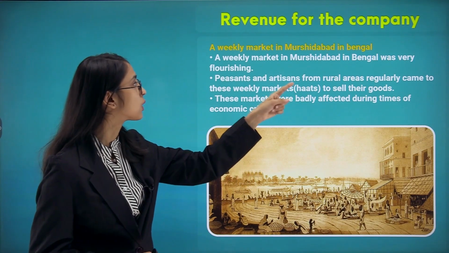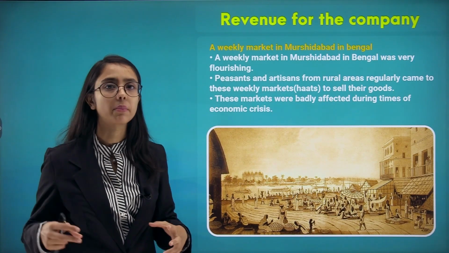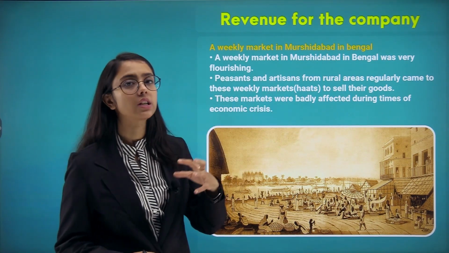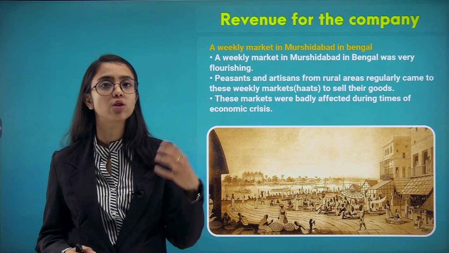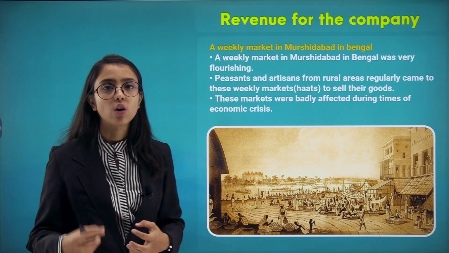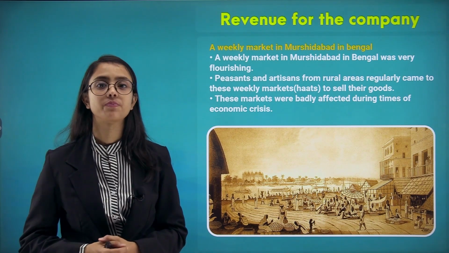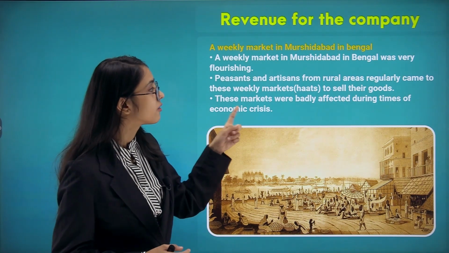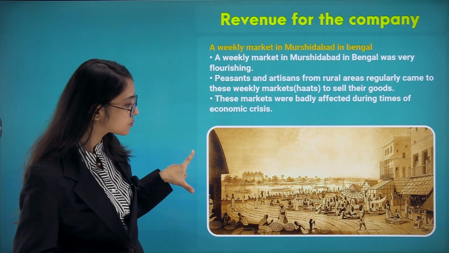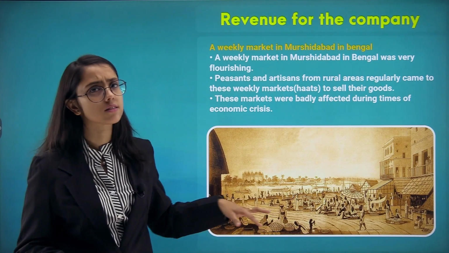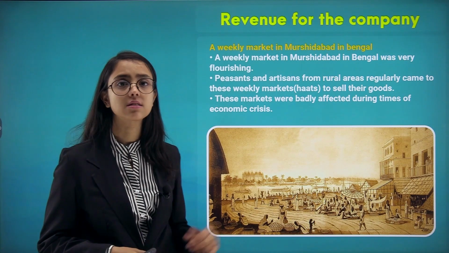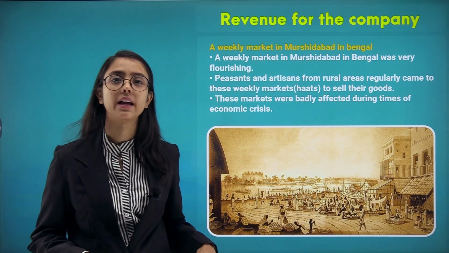Murshidabad, located in Bengal, was very flourishing. It was developing and was very famous among the people. Peasants and artisans from rural areas, the people living in villages, used to come regularly in order to trade and sell their produce. These markets were badly affected by the famine during those economic times. As you can see in this picture, there are a lot of peasants and artisans who used to come and sell their produce. But during the economic crisis, this market sharply declined and was destroyed.